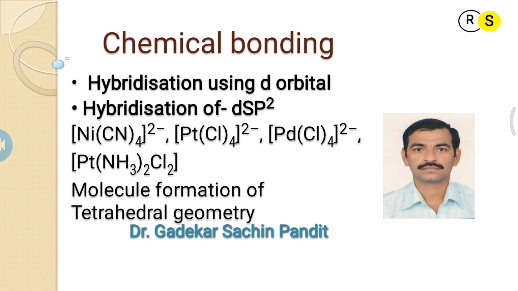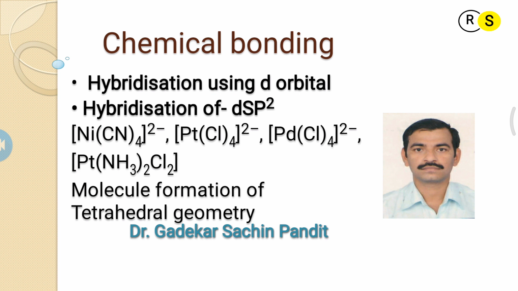Consider BF3, which hybridizes through sp2 hybridization and forms a trigonal planar geometry because of bond pair repulsion. Lone pair repulsion is greater than lone pair-bond pair, and bond pair-bond pair repulsion is the least.